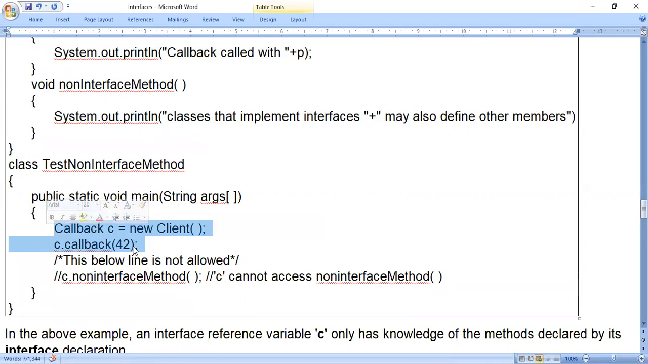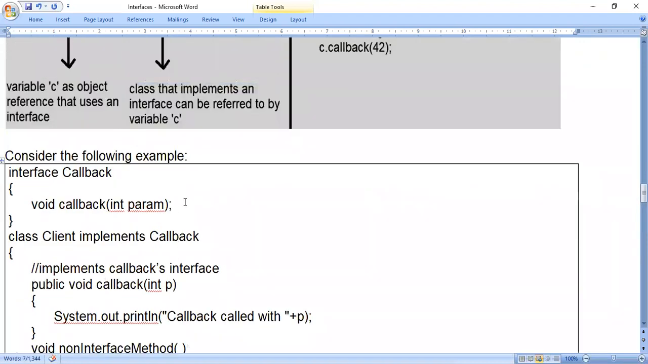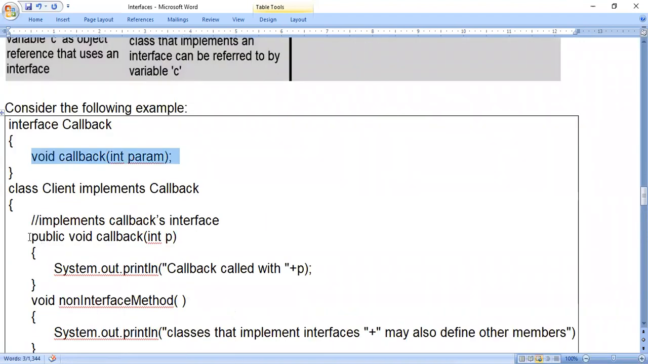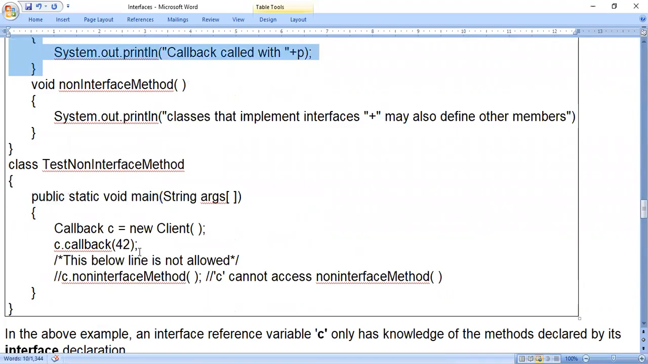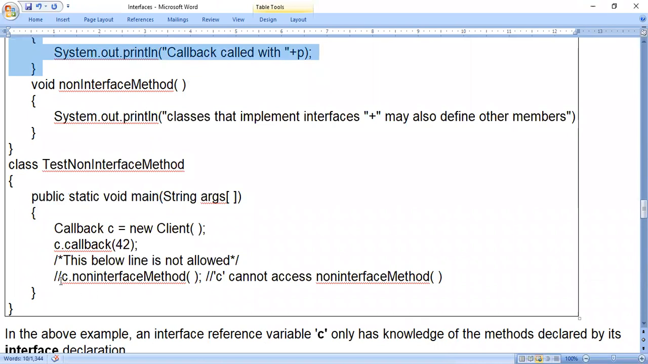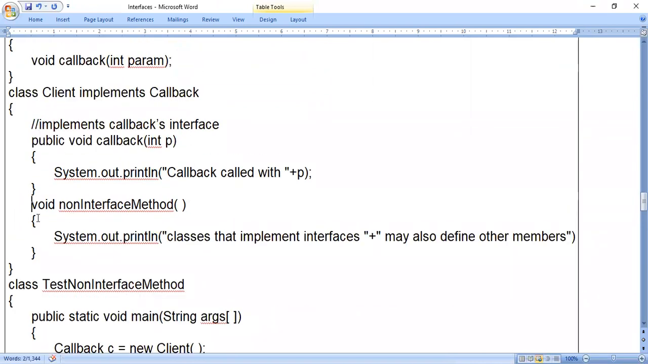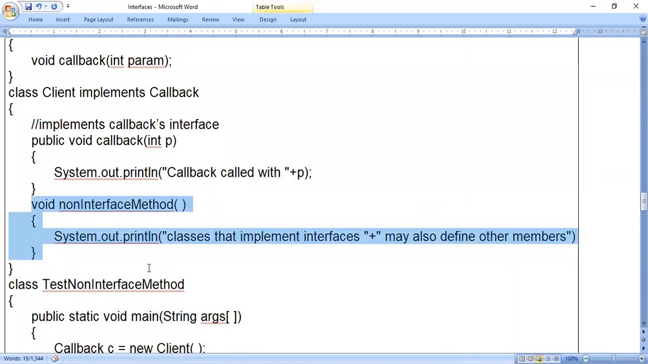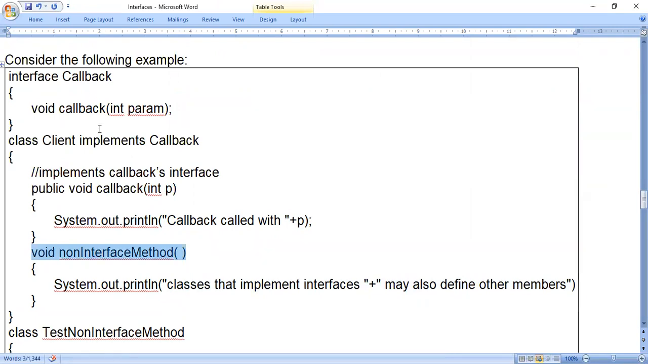When you say C.callback, yes, it will work, because the callback method first refers to the interface, because its prototype is present in an interface. Then it is implemented in the class. So C.callback will call the method which is present inside the class. But when you say C.nonInterface method, even though the non-interface method is present inside the class, it will not be called, because its prototype is not present in an interface. So this method will not work.